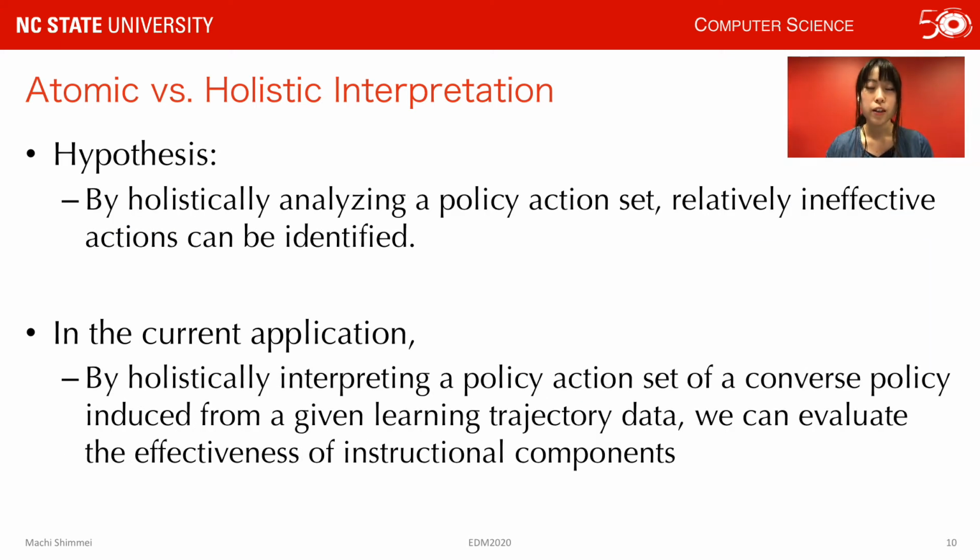So, about the holistic interpretation, we have this hypothesis. That is, by holistically analyzing a policy action set, relatively ineffective actions can be identified. In the current application, that means by holistically interpreting a policy action set of a converse policy, we can evaluate the effectiveness of instructional components.